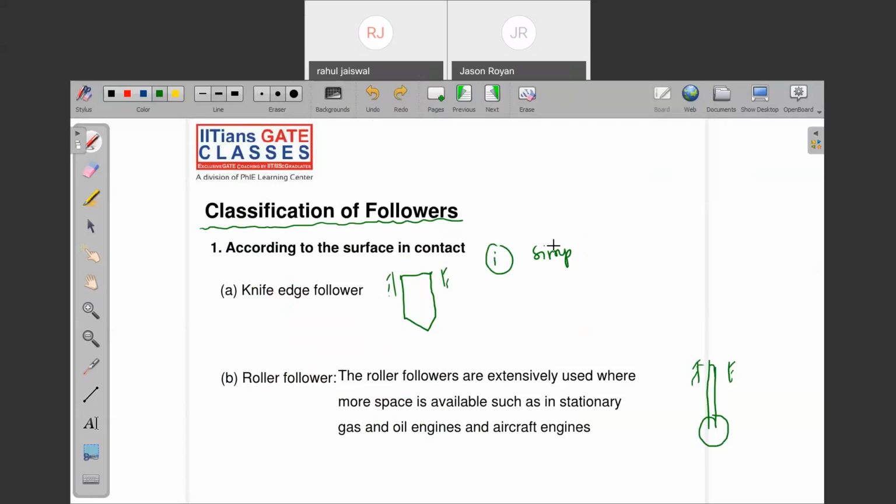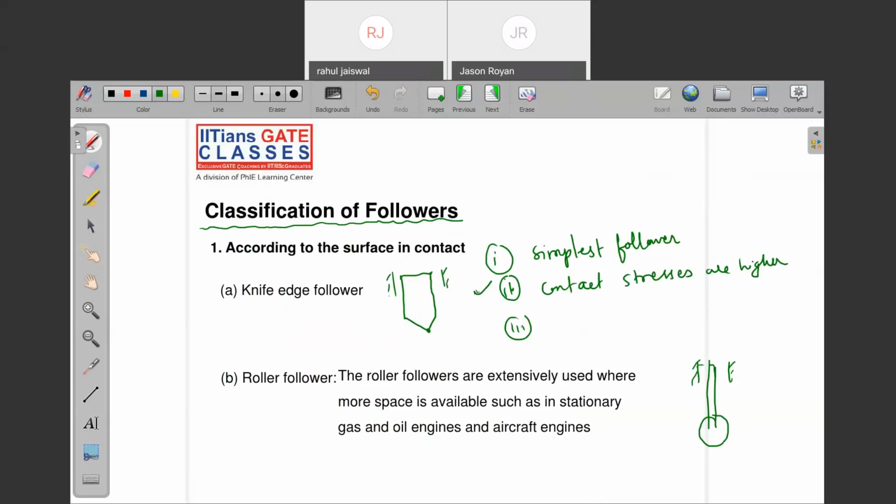Note down the second thing. It is a point contact, so the contact stresses are very high. This is also one of the main reasons we are not using it anywhere.